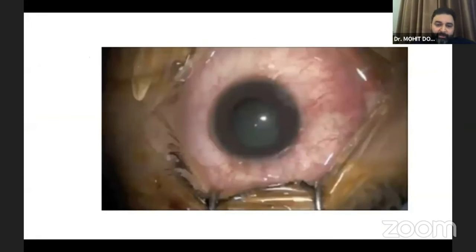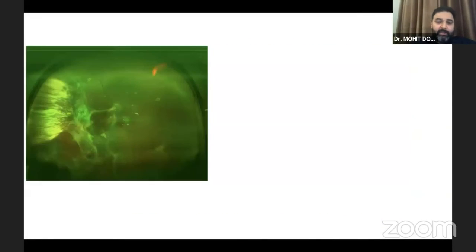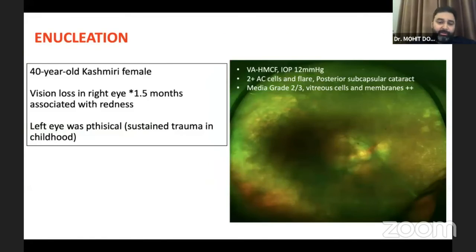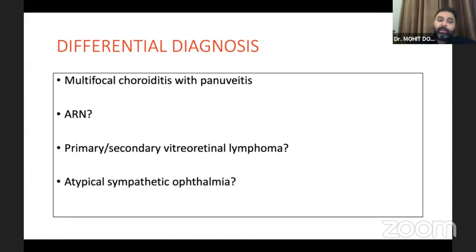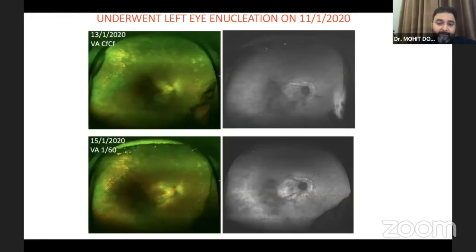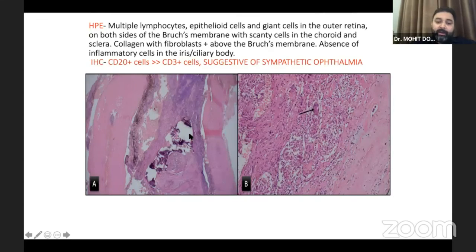There are other situations in which a chorioretinal biopsy might be needed, such as a diagnostic enucleation. I'm just going to skip that for want of time. A diagnostic enucleation might be needed in atypical cases of sympathetic ophthalmia, like this one-eyed lady, in which it looked nothing like sympathetic ophthalmia. The angio didn't look like it. We were suspecting a masquerade or AN. However, the blind eye was enucleated, and this showed a rare atypical aggressive form of sympathetic ophthalmia,